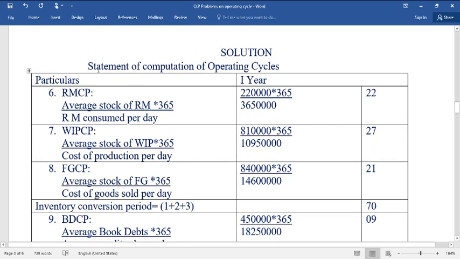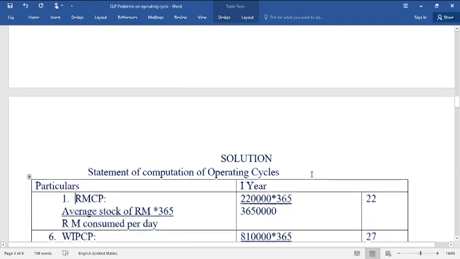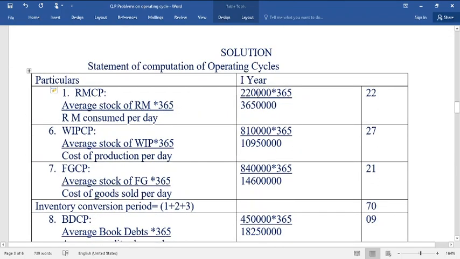As a solution part, you write down the heading. Then as per the need, you need to calculate each and every component of the operating cycle. See, the first one is raw materials conversion period. Raw materials conversion period is equal to average stock of raw material into 365 number of days in a year divided by raw materials consumed per day. So it is given there: 2,20,000 divided by 36,50,000 into 365. So you will get 22 days.